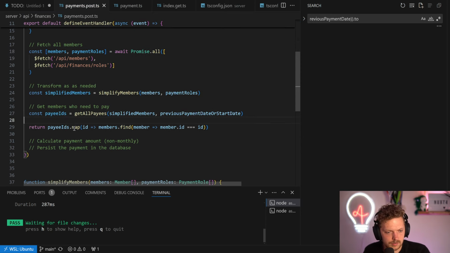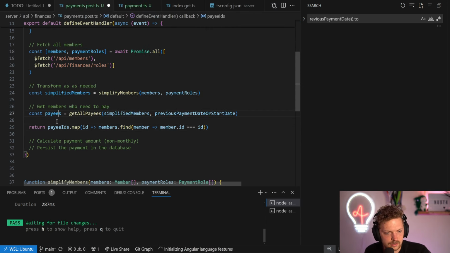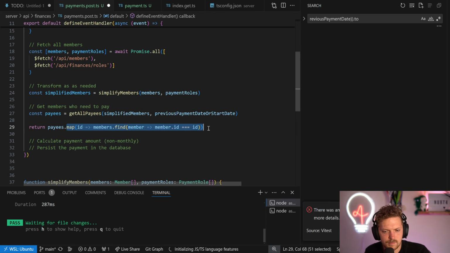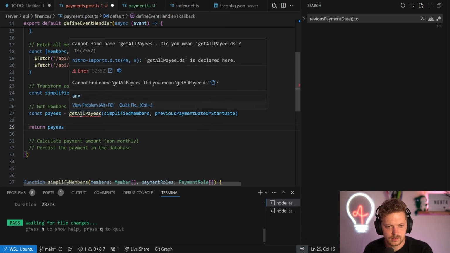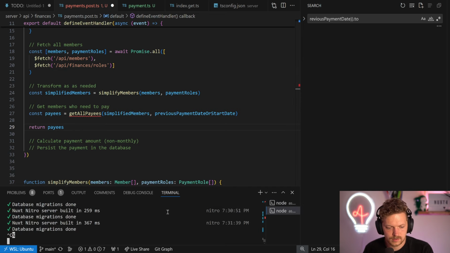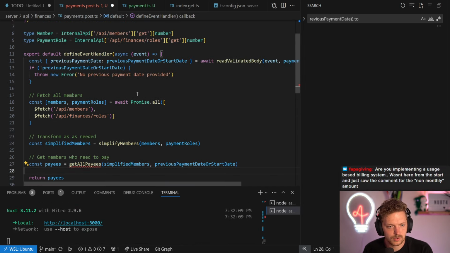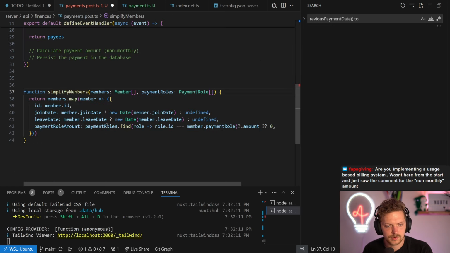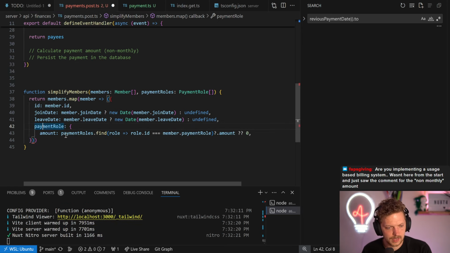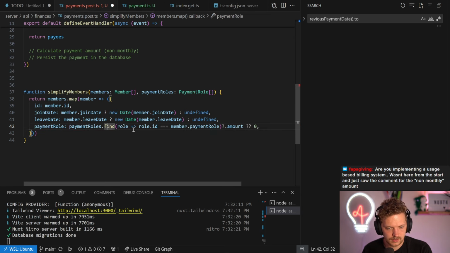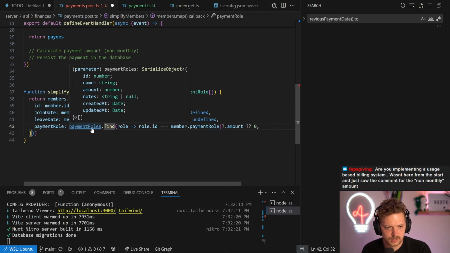Now we have to wait for the help here then, and then we can just return the actual payees because it's probably enough to use them. We have the amount they have to pay. There's just, I think, one more information we need that we can adapt, because we also need from the payment role itself in Simplify members, we need the payment role amount, but we also need, I can just attach the whole payment role, whatever, because we definitely need the amount, the ID.